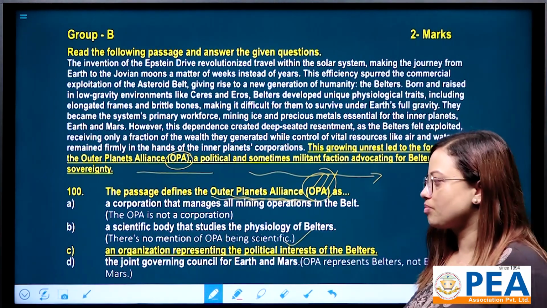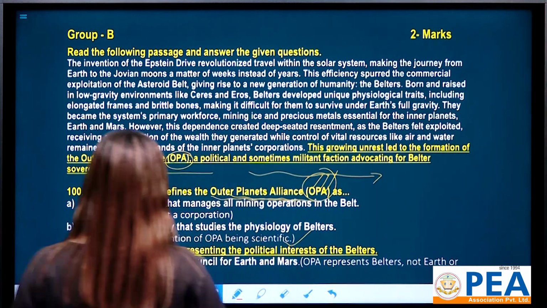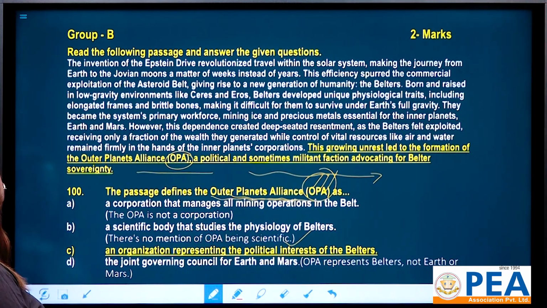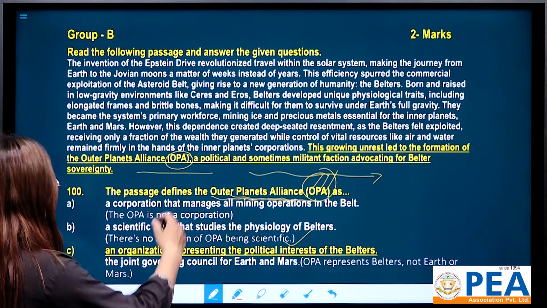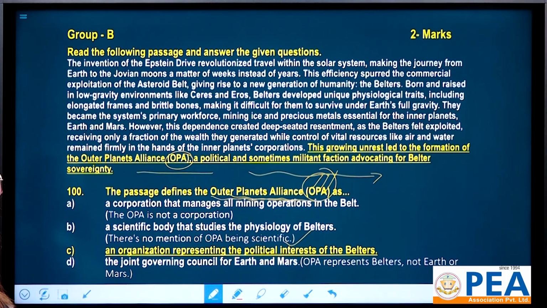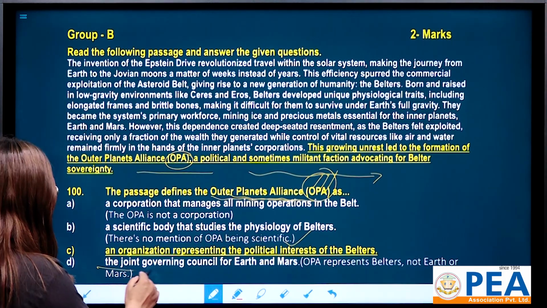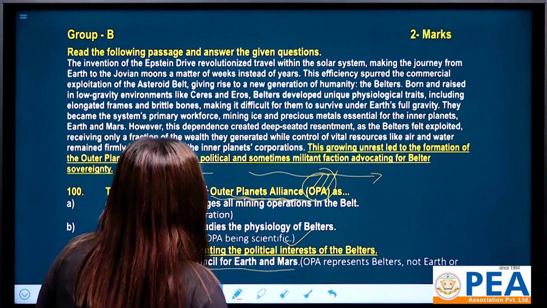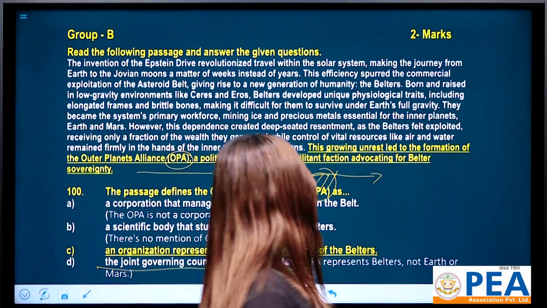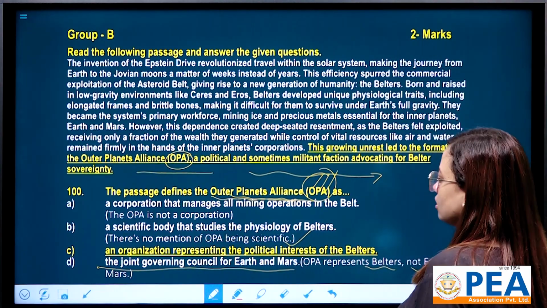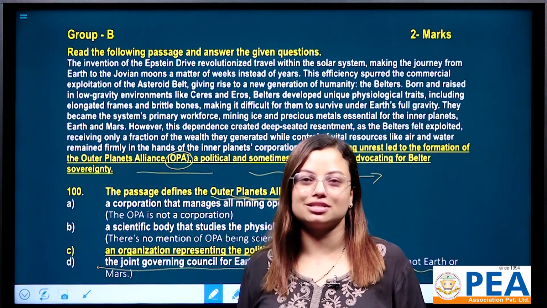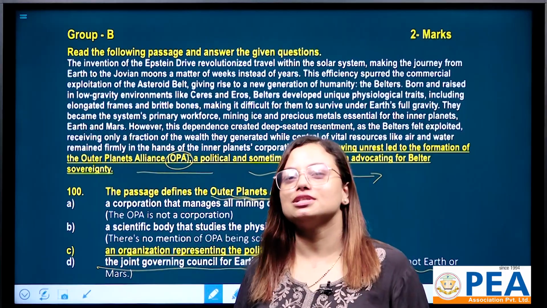That's why this is wrong. And why is number D wrong? According to this option, the passage defines the OPA as the Joint Governing Council for Earth and Mars. Actually, OPA represents Belters, not Earth or Mars. That's why option D is also wrong. This much for today. See you next time.